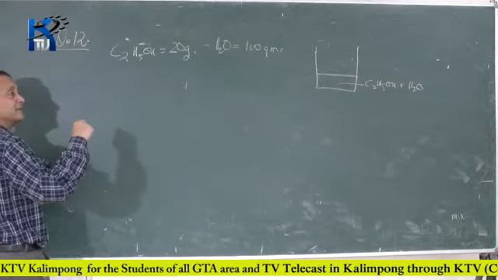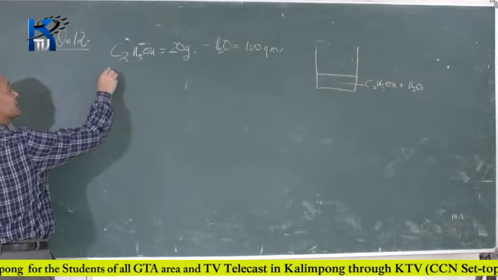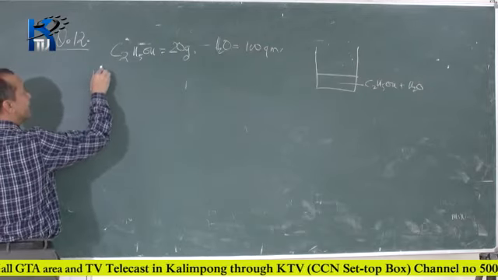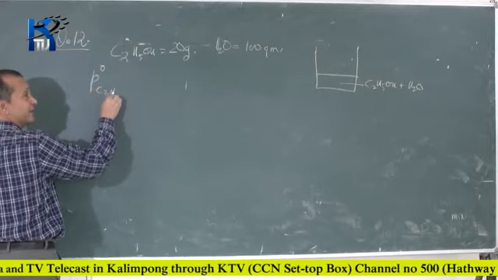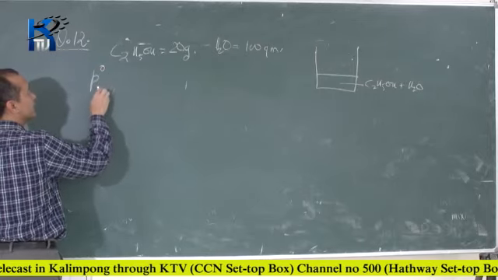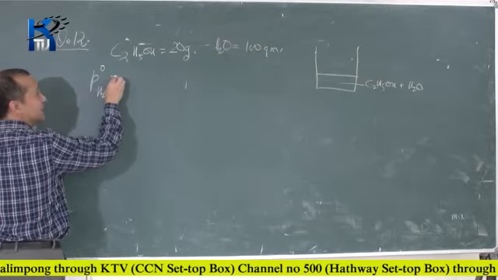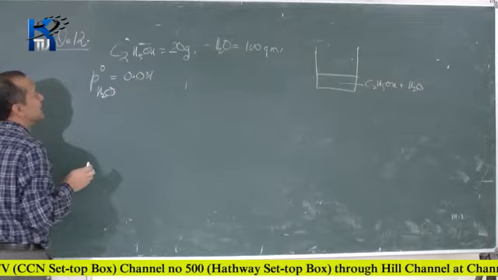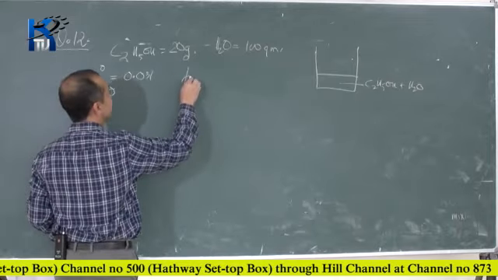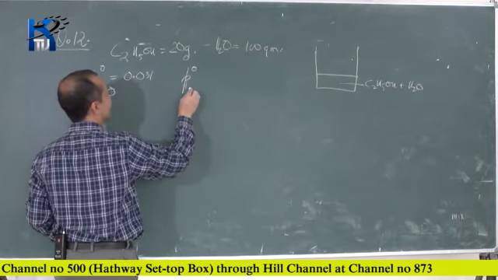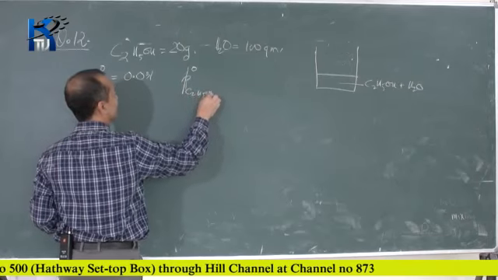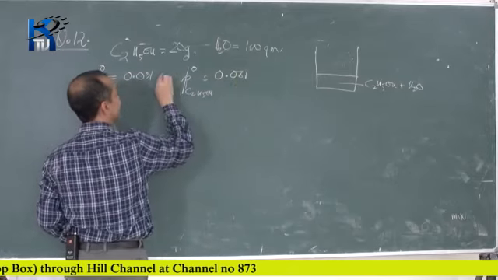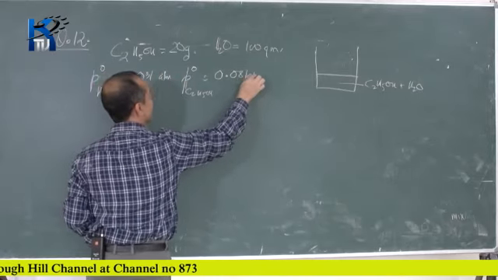What is given is the vapor pressure of pure water, 0.031, and the vapor pressure of pure ethyl alcohol C2H5OH, 0.081 atmosphere. ATM means atmosphere.